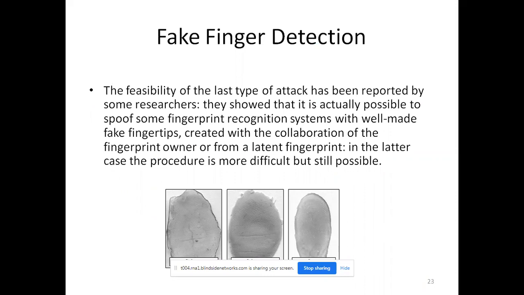Spoof fingerprint recognition systems with well-made fake fingertips created with the collaboration of the fingerprint owner or from a latent fingerprint. In the latter case, the procedure is more difficult, but it's still possible. So we have fake fingerprint detection.